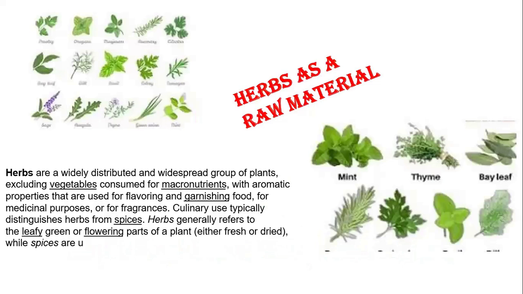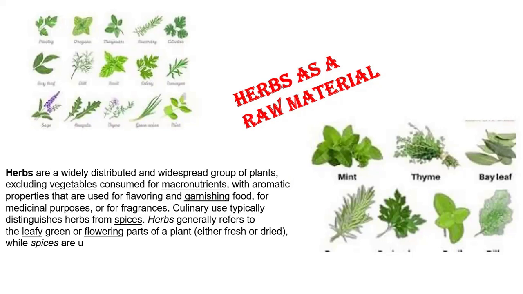So friends, firstly, what do you mean by herbs? The first chapter is herbs as a raw material. Herb is nothing but the green leafy parts, like the blade-like structure, which we call a leaf. The second is the straw-like or grass-like structure, or the stem. Likewise, the green parts which have a beneficial effect on human beings are known as herbs.